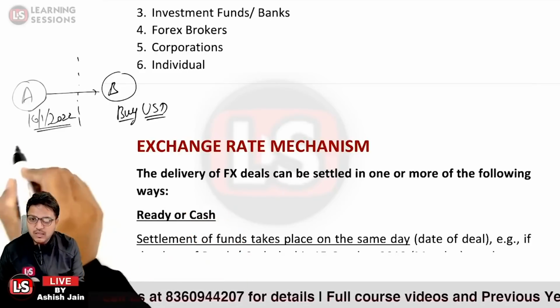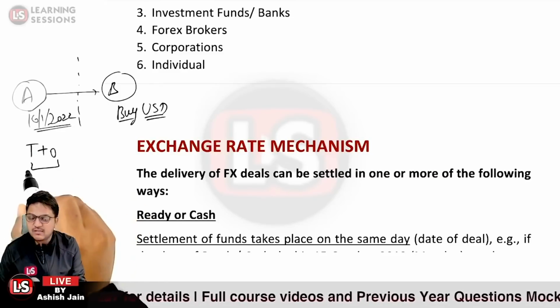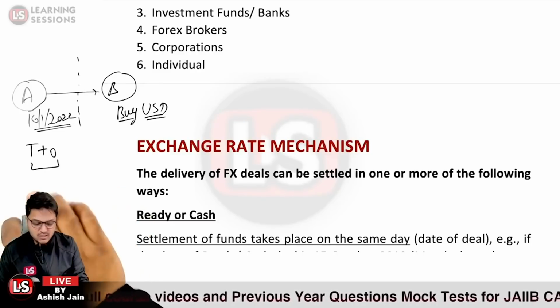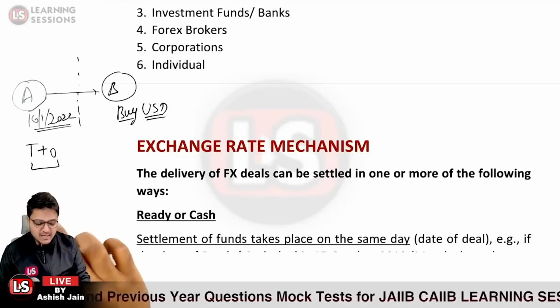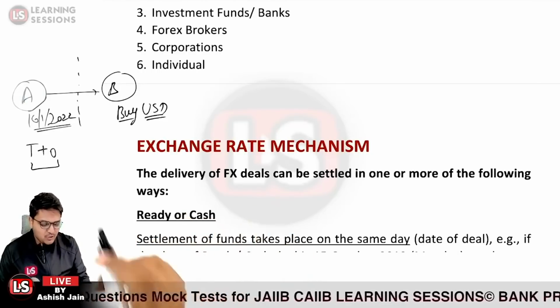Okay, so it is said to be T plus 0 basis. I'm just writing it over here. T means what it is related with? It is related to settlement of the fund, that is the transaction date itself. So if the transaction is going to happen on the same day itself, in that case it is said to be on the ready or cash rate over there.